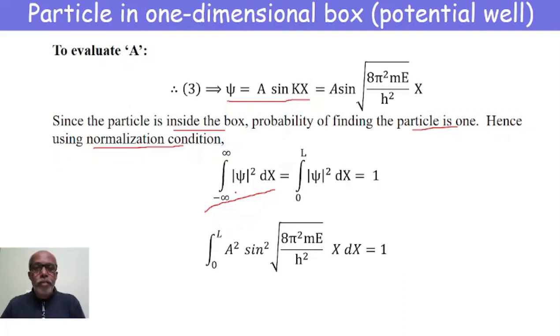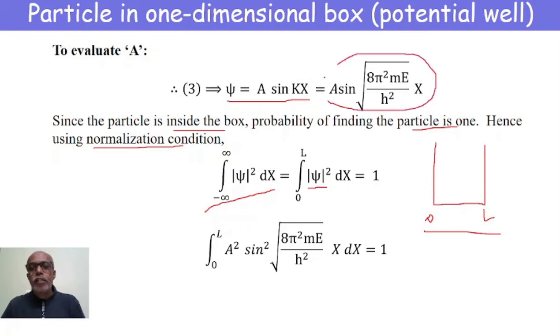Now, for the potential of this one-dimensional box, the boundary conditions will change. Instead of minus infinity to plus infinity, the length of the box varies from 0 to L. This is my present boundary condition. Therefore, integral 0 to L of psi squared dx is equal to 1. Psi is this value, and therefore psi squared becomes A² sin² of square root of 8π²mE/h² into x, into dx, equal to 1.